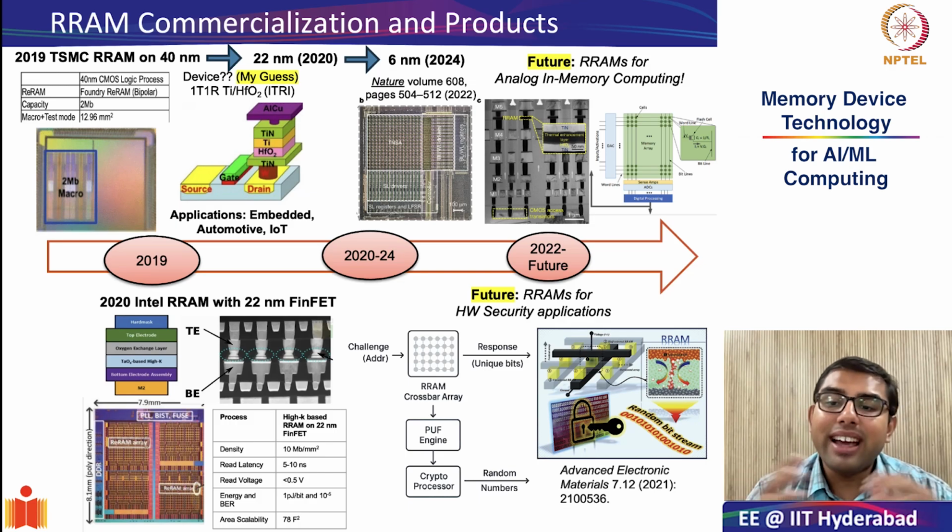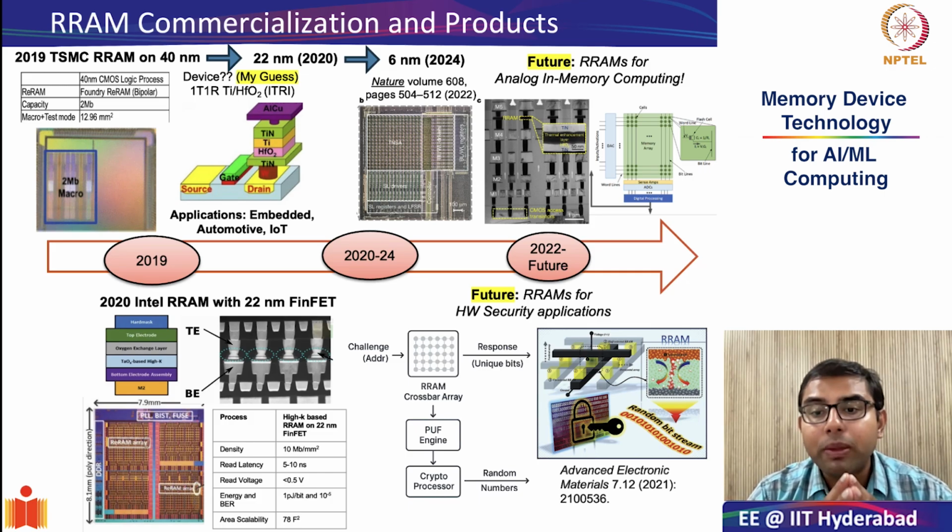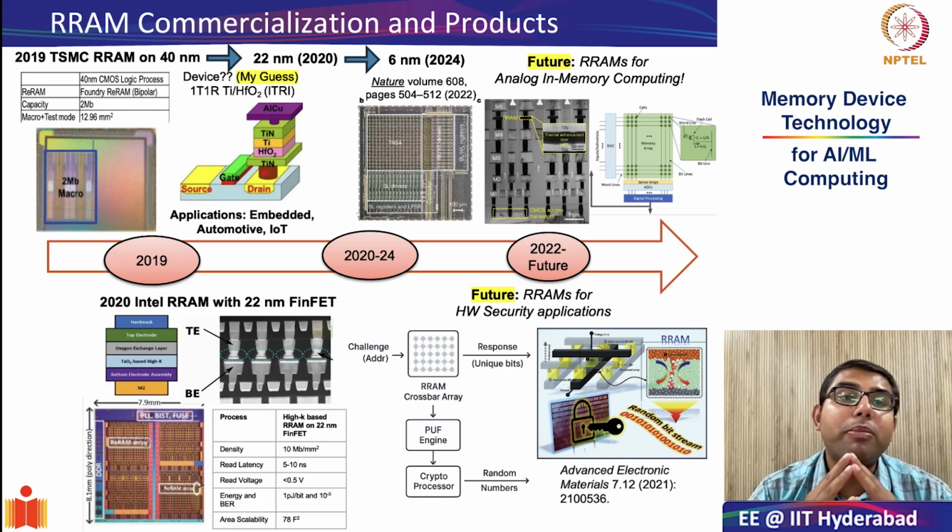While currently RRAMs are being primarily used for niche applications such as embedded, automotive, and IoT applications, there is a great opportunity for hardware security and also for analog in-memory computing.